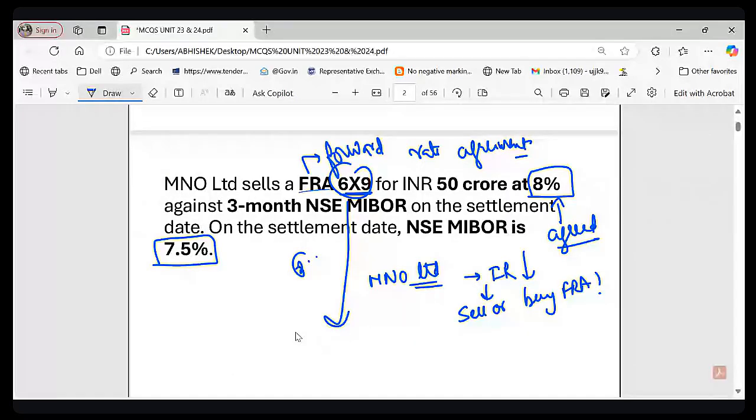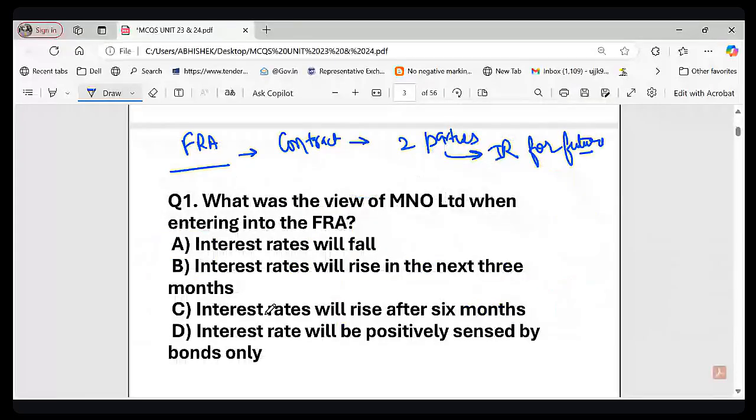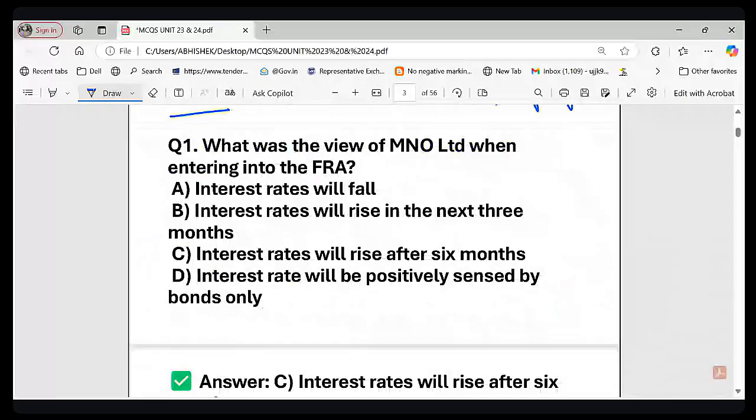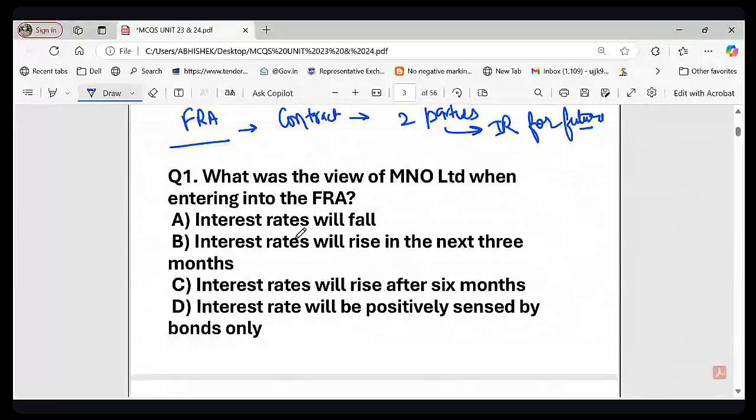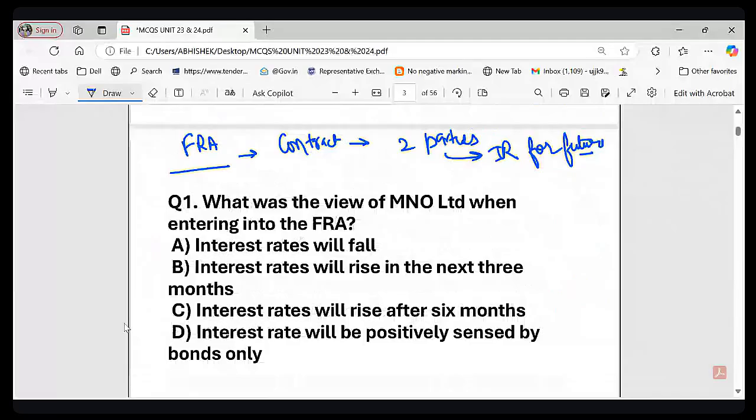The correct answer to this question is... I'm not getting any response from your side. So I think you are not familiar with FRA, right? The correct answer is C. Option C is the correct answer. They expected that interest rate would rise after 6 months. This was their expectation when they were entering into the FRA: they expected interest rate to rise after 6 months.